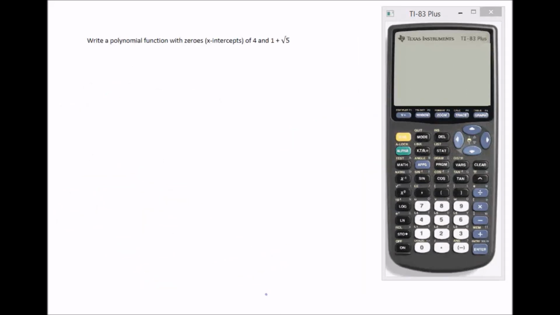There's one more type of problem we need to look at, and that's something like this, where it says write a polynomial function with zeros, x-intercepts of 4 and 1 plus the square root of 5. So if we know the x-intercept is positive 4, then the factored form of that will be x minus 4. Because when you say x minus 4 equals 0, you'll get a factor of 4. Now, when you see 1 plus square root of 5, you know that the factor was actually x minus 1 plus root 5.